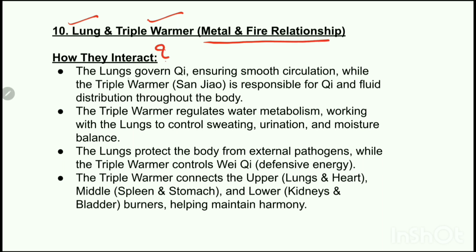The lungs govern chi, which makes sure that the circulation is smooth, while the triple warmer, which is also called sanjiao, is responsible for chi and fluid distribution throughout the body.